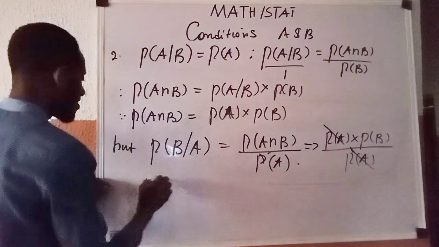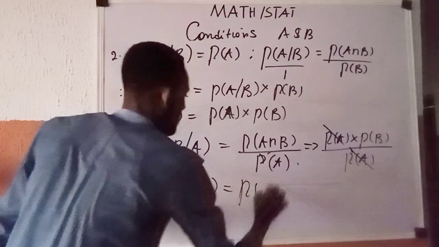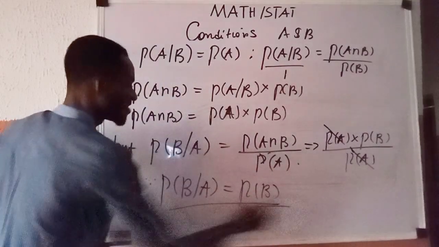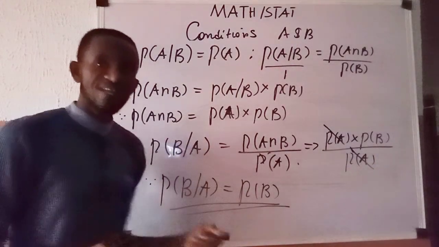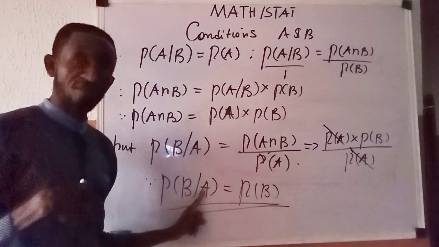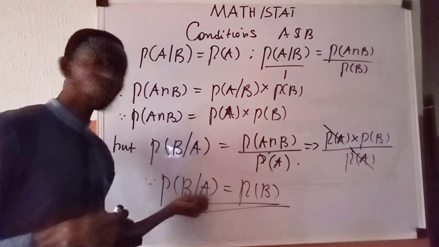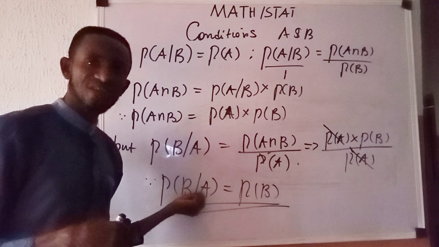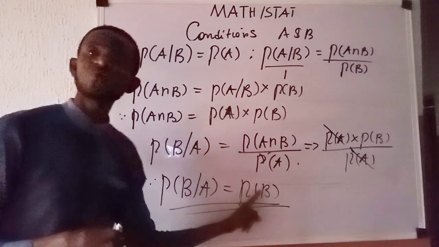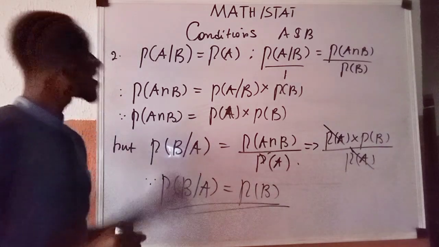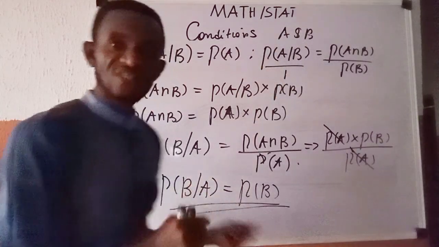You now say, therefore, that P of B given A is given by what is remaining here, which is P of B. And this proof establishes that B equally is independent of A. Because what this means is that even though we are aware that A earlier had occurred, the probability of B occurring still returns P of B. So the knowledge of A occurring earlier didn't affect, alter, or change the magnitude of the probability of occurrence of B. It still returns P of B. So this proof establishes that if A is independent of B, B should be independent of A. This is the second condition.